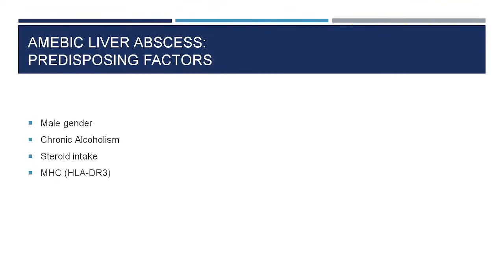So, for amoebic liver abscess, what are the major predisposing factors? Male gender, chronic alcoholism. It has been observed that with chronic alcoholism, amoebic liver abscess is much more common, and maybe that could be one of the reasons, because males are more chronic alcoholics than women. Then sometimes steroid intake and certain MHC predisposition also. The association is with HLA, the major histocompatibility complex, everyone has a different immune system. In a few studies they have found that those with the HLA DR3 haplotype are more predisposed to having amoebic liver abscess.